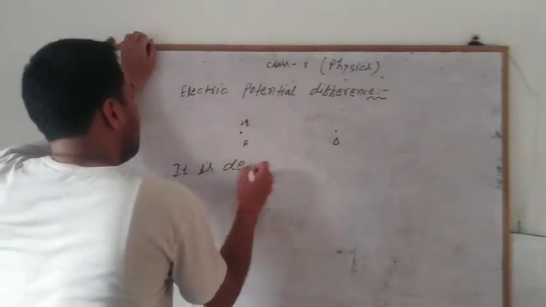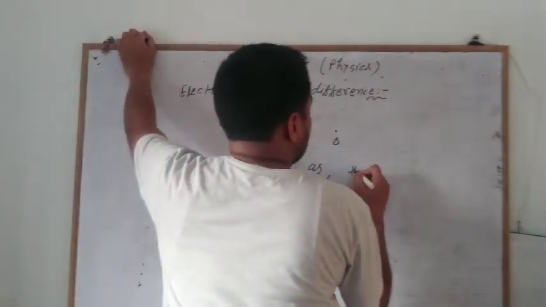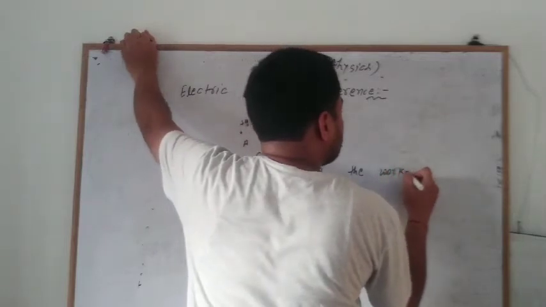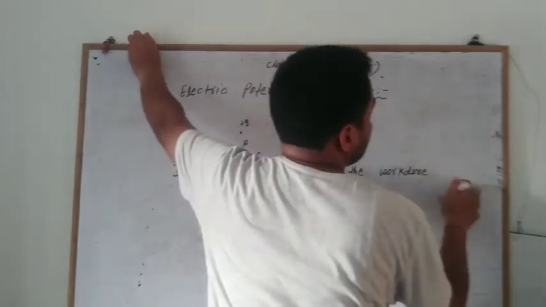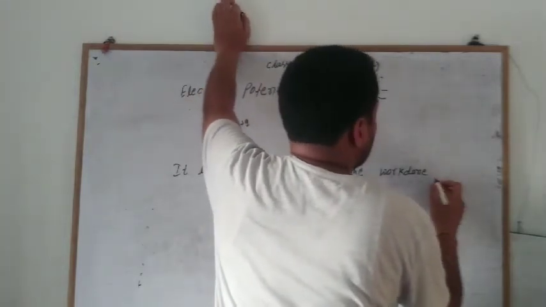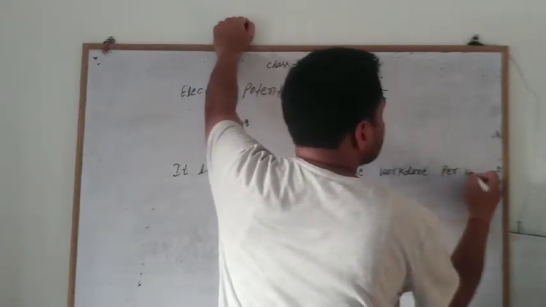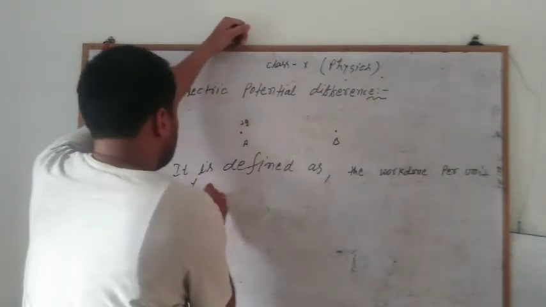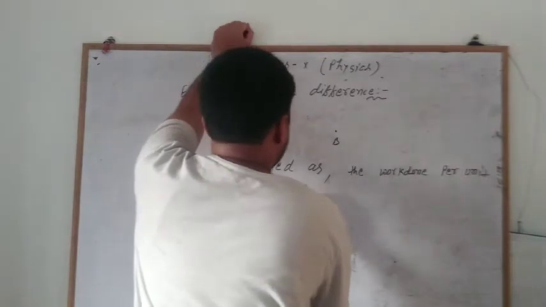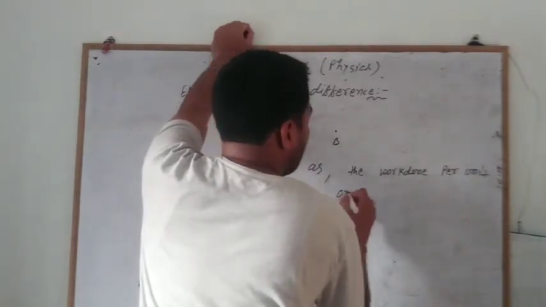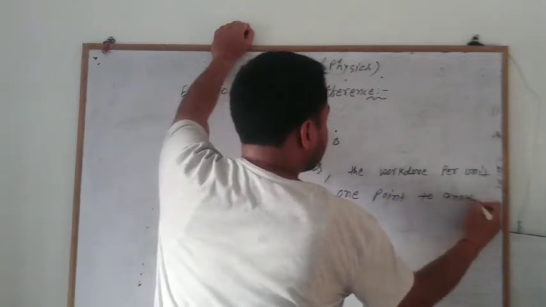It is defined as the work done per unit charge moved from one point to another point.